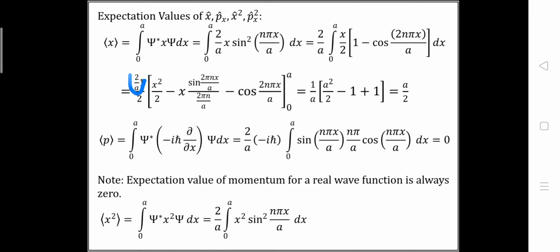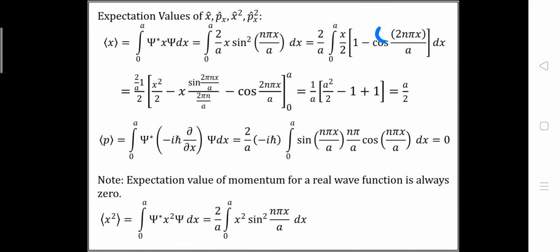Now we are going to talk about the integration of this x. The integration of x will be x squared by 2 minus, and here we have two functions, x and cos(2 n pi x upon a). So we are going to use the chain rule.